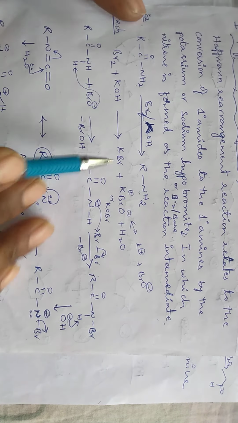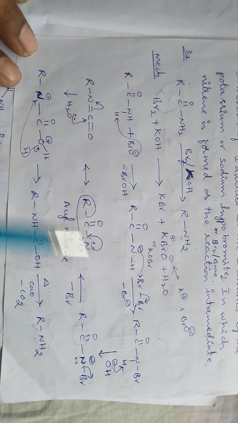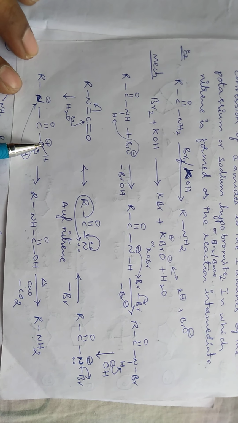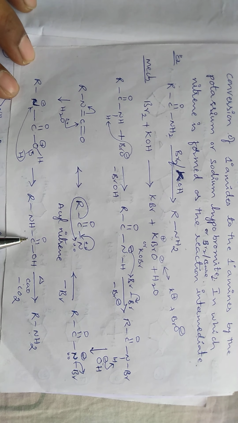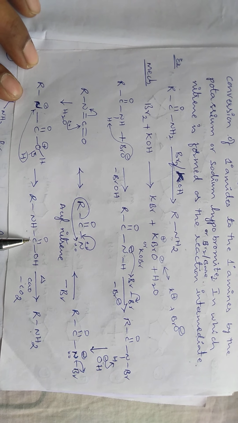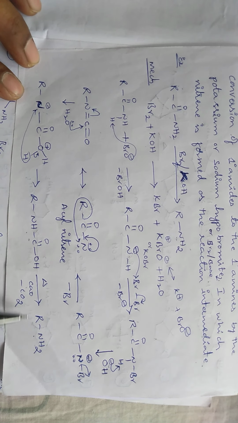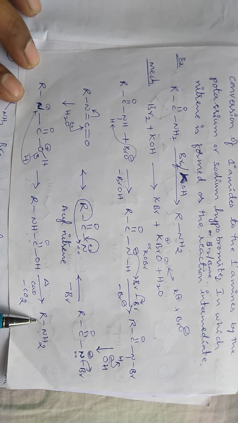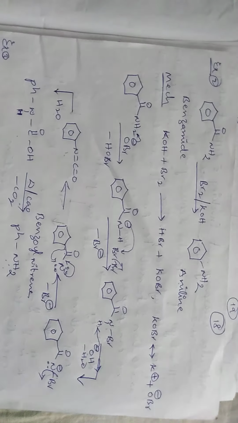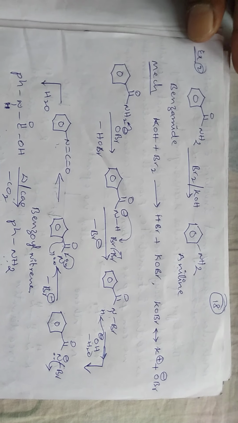Okay, here by the migration of the H plus ion from the oxygen to the nitrogen center, it will produce carbonic acid. When this carbonic acid undergoes decarboxylation, the resulting final product is a primary amine. Okay, and other examples for the Hofmann rearrangement reaction.